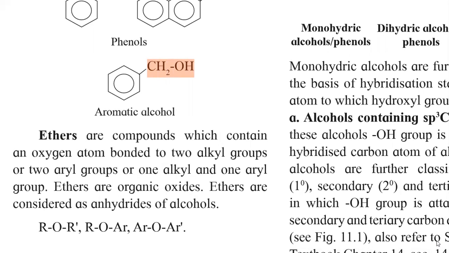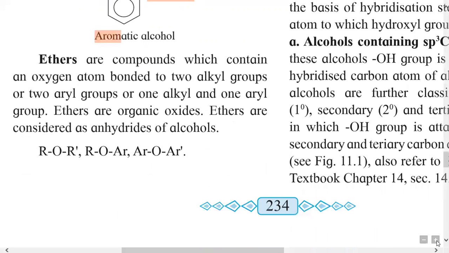This is an example of alcohol, because OH group is not directly bonded to aromatic ring. There is an aliphatic carbon in between aromatic ring and the hydroxy group. Therefore, this is aromatic alcohol and not phenol. The name of this compound is benzyl alcohol, that we will study afterwards in nomenclature in detail.